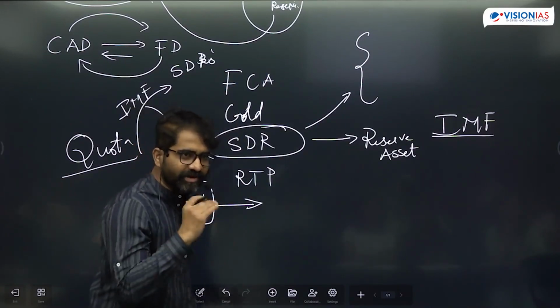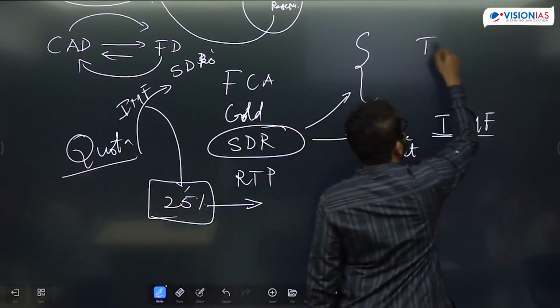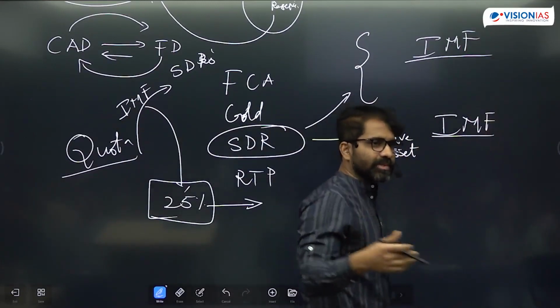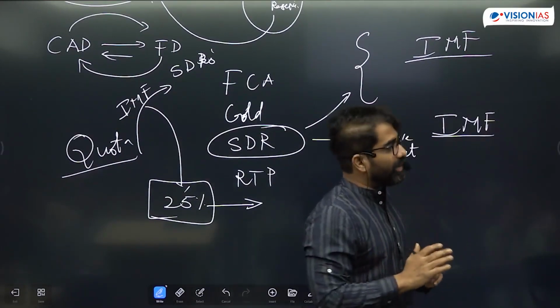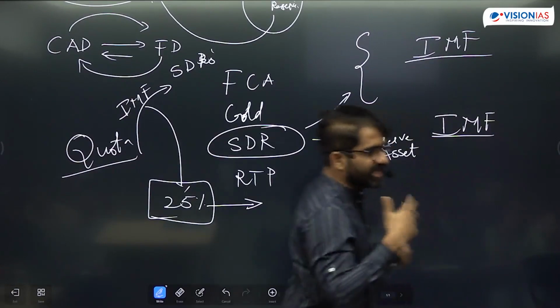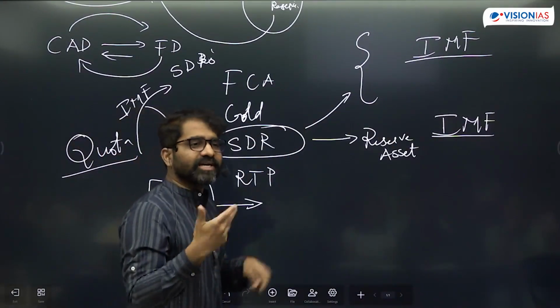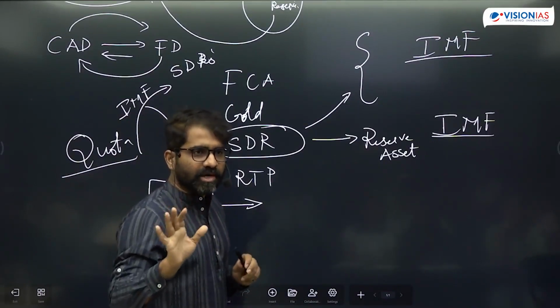See, to become a member of IMF, like if you want a membership from a gym, you have to pay membership fees. Similarly, you want to become a member of IMF, you're paying membership fees. But how much fees I will pay is decided based on your quota. You can't pay as much as you want. US has the highest quota. And quota will also decide the voting strength of a particular country.